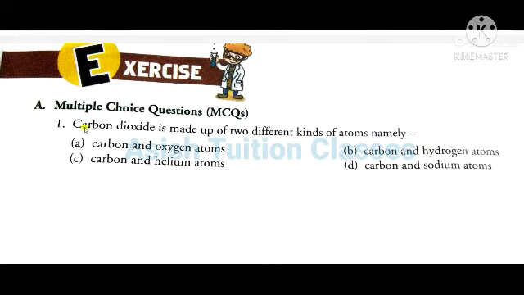Number 1. Carbon dioxide is made up of two different kinds of atoms only. A. Carbon and oxygen atoms, B. carbon and hydrogen atoms, C. carbon and helium atoms, D. carbon and sodium atoms. Therefore, the answer will be A. Next question.